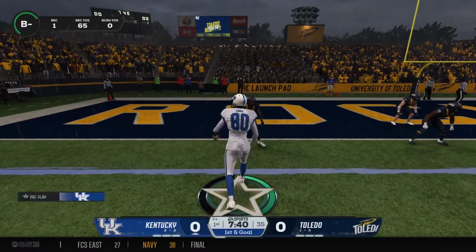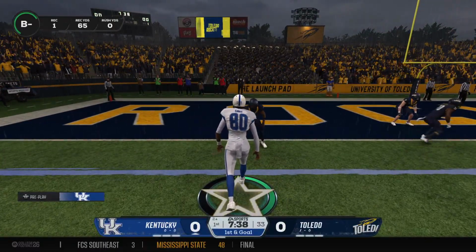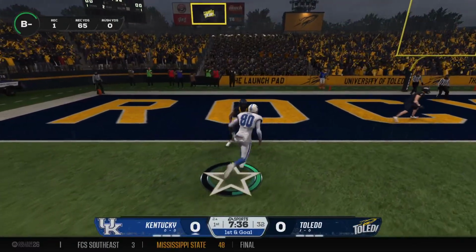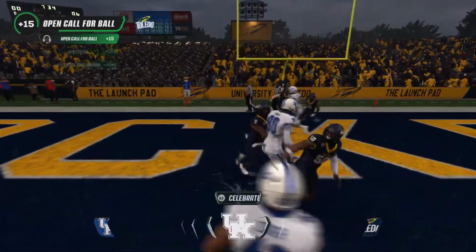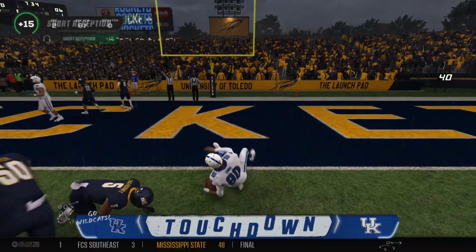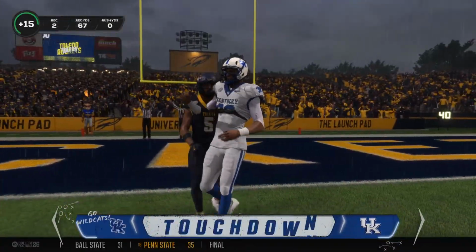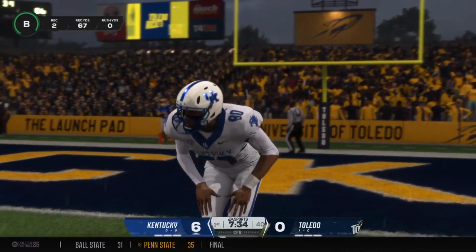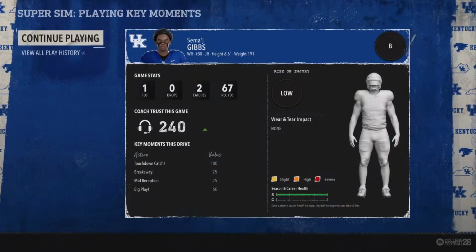Didn't take him long to get into the goal-to-go package. Here they are on first down. The play action fake. Touchdown, Wildcats! Fired in from the red zone for the score. They strike first.